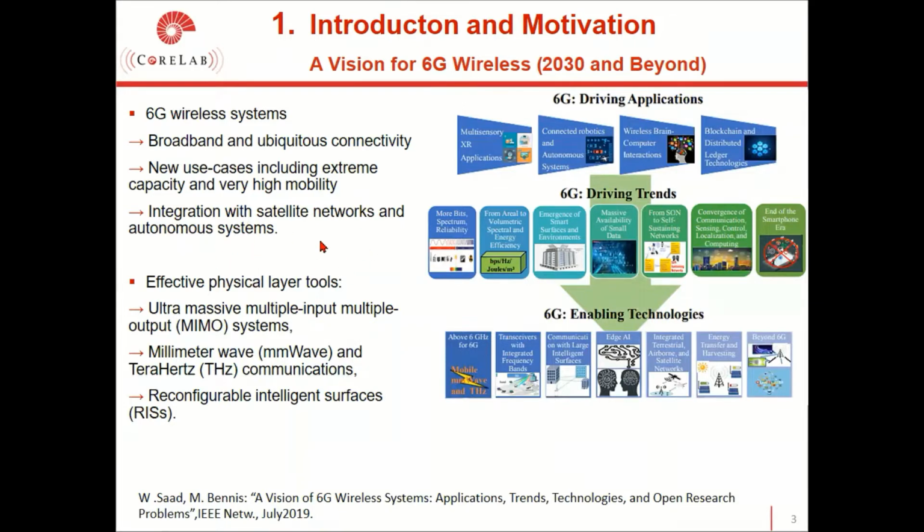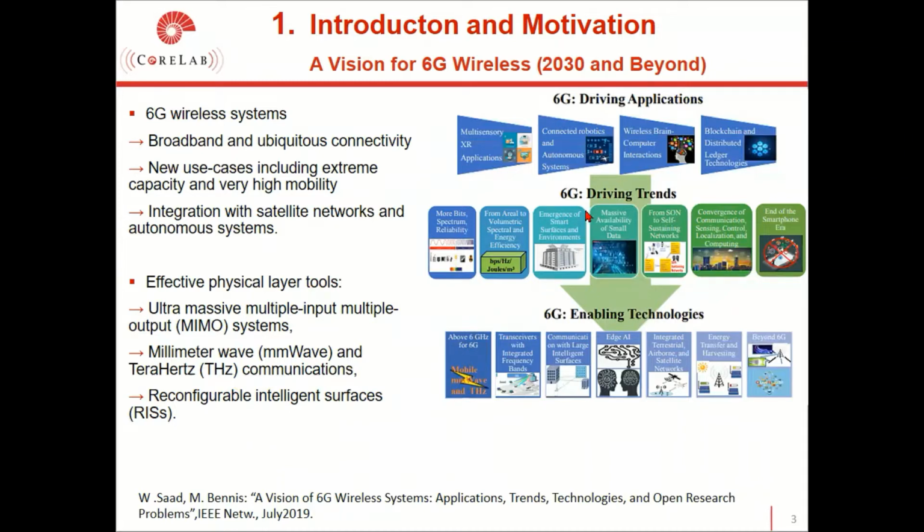These attractive features can be supported by utilizing effective physical layer tools, such as ultra-massive multiple-input multiple-output systems, millimeter wave and terahertz communications, and reconfigurable intelligent surfaces. This is the most important one for our study.